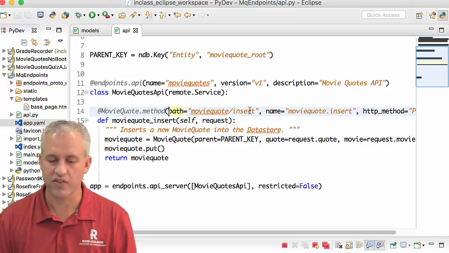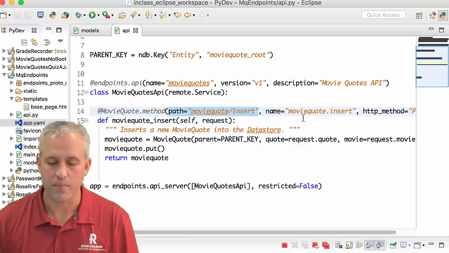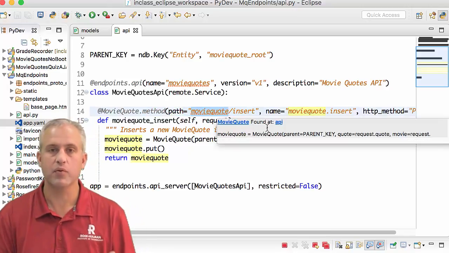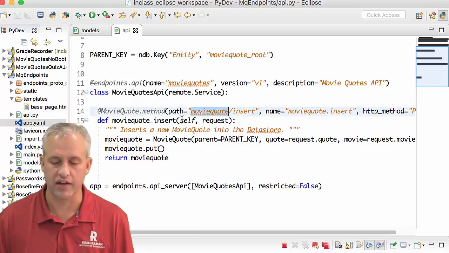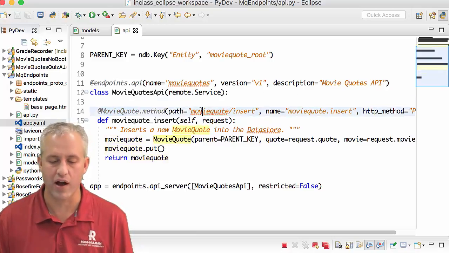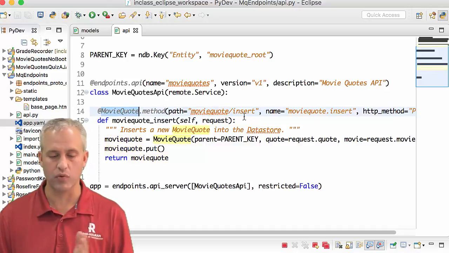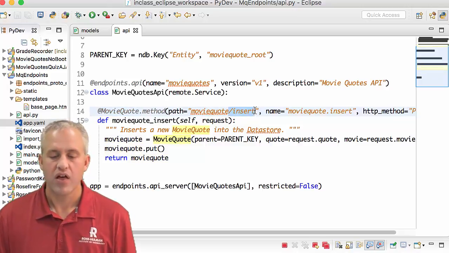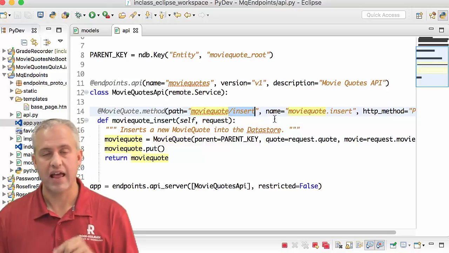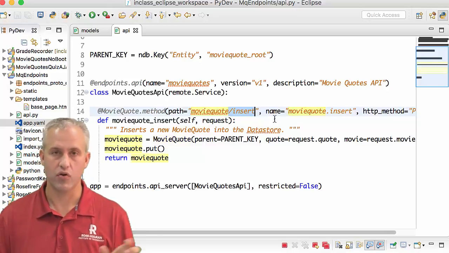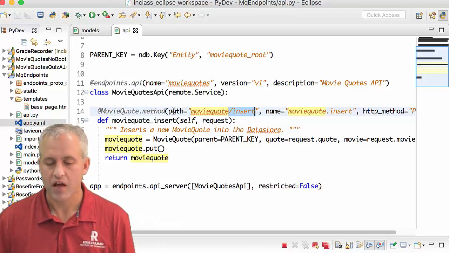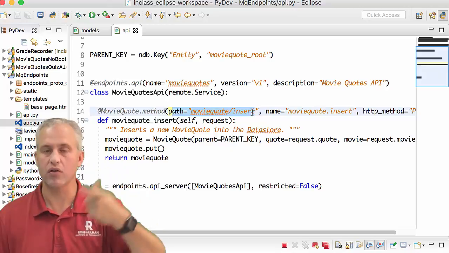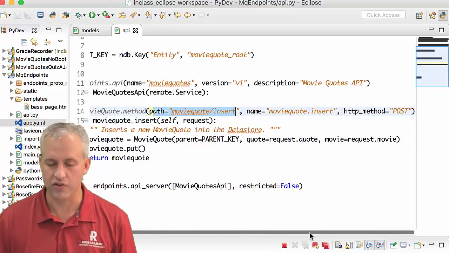Let's look through the rest of this annotation. The first is the path. The path can be whatever you want. I have a naming convention that I like to follow where I repeat what object it is. So this is a MovieQuote path method. It's a moviequote slash something. This is going to be used for both create and update, and so we combine those into the word insert. That's a pretty common thing we've seen many times. So that's going to be the URL that's used: moviequote slash insert.